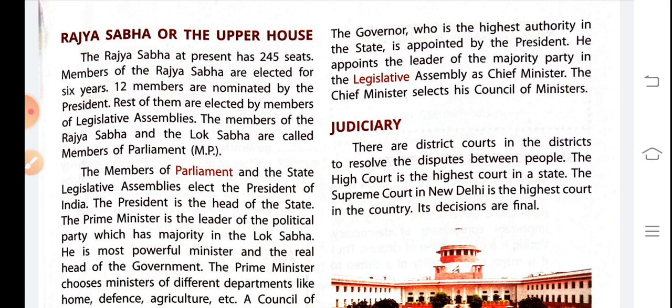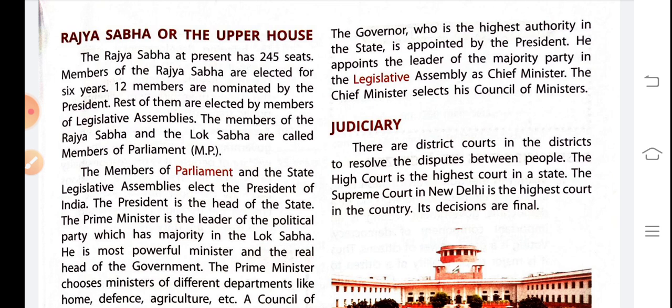So when election takes place and the majority members win, for example, in our Bihar, how many political parties are there in Bihar? NDA, BJP, okay, and RJD, Rashtriya Janata Dal.